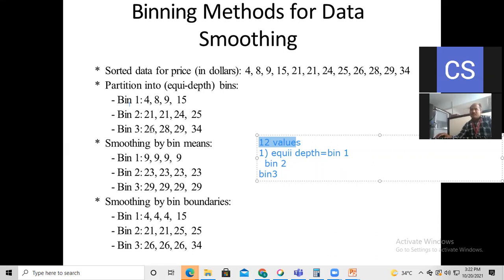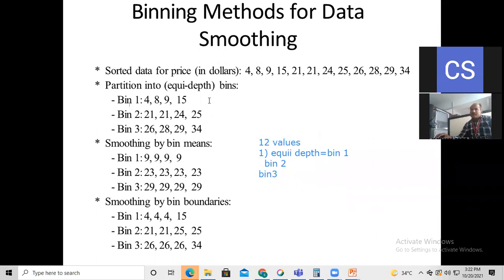The bin 3 has 26, 28, 29, and 34. That way we divide the given data and consider the equi-depth values. So 4, 8, 9, 15 is bin 1; 21, 21, 24, 25 is bin 2; 26, 28, 29, 34 is bin 3.